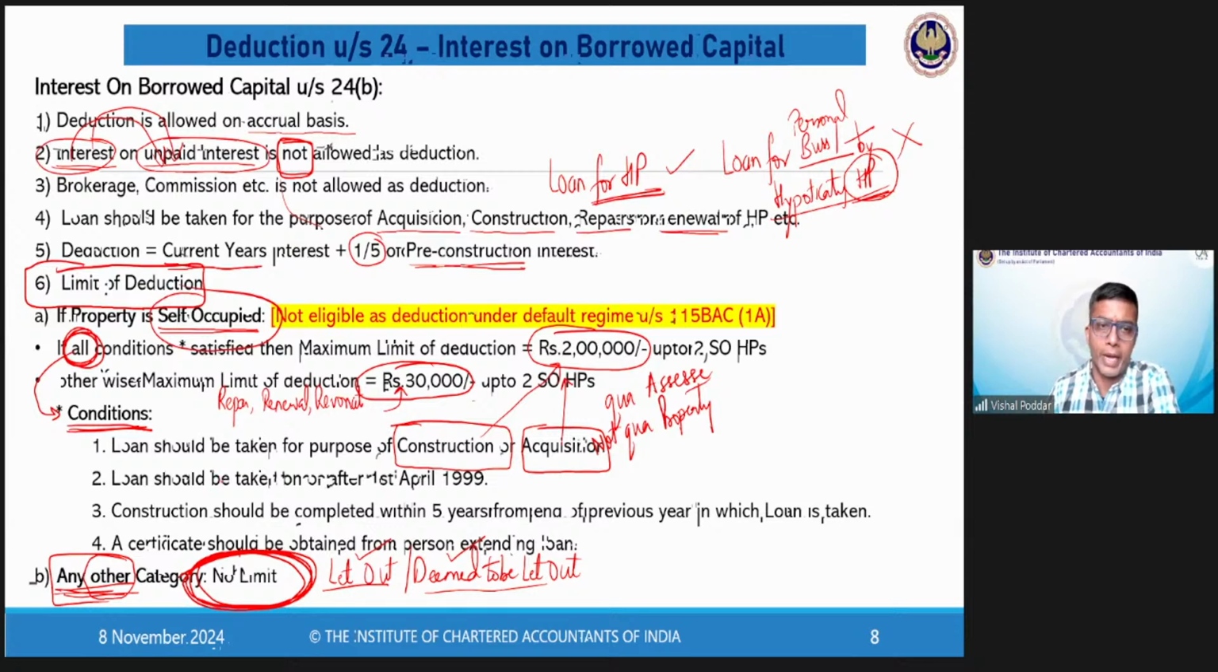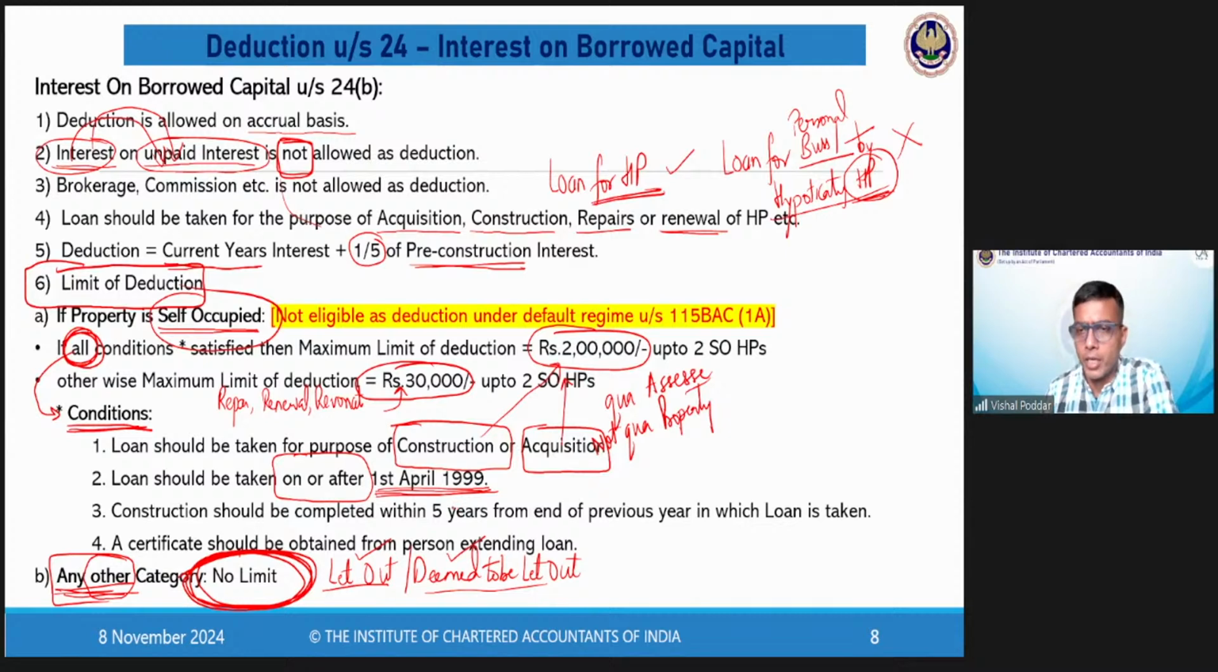The second condition for 2 lakhs is that the loan is taken on or after 1st April 1999. Why? Because prior to this date, there was no such deduction, no such condition. Hence, this condition was first brought in this year, so obviously it applies to all the loans taken after this year. So if by chance in the sum, it is given that the loan is taken on 1st April 1996, this date is before 99, so your limit would be 30,000.